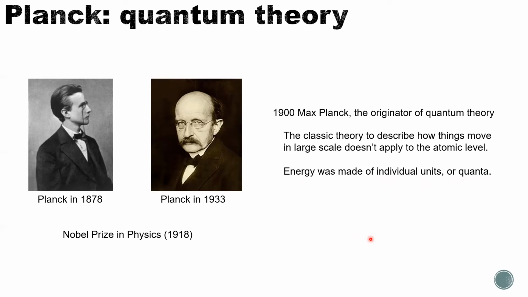But here's the major achievement of Planck. He invented quantum theory. He is the originator of quantum theory. And as I mentioned, all of them won the Nobel Prize. So Planck won the Nobel Prize in physics in 1918.